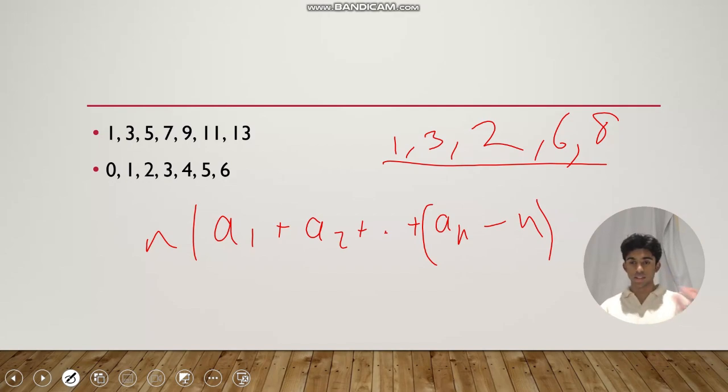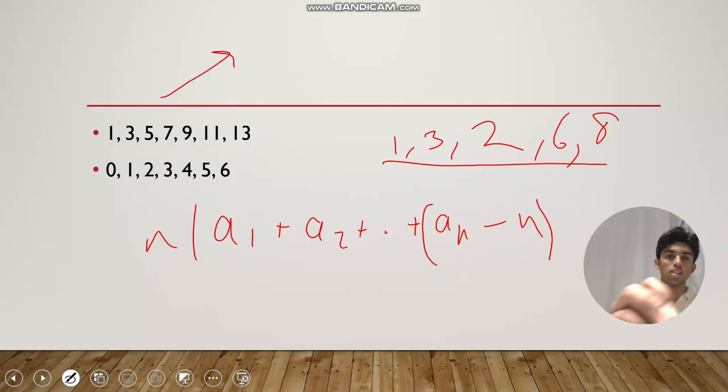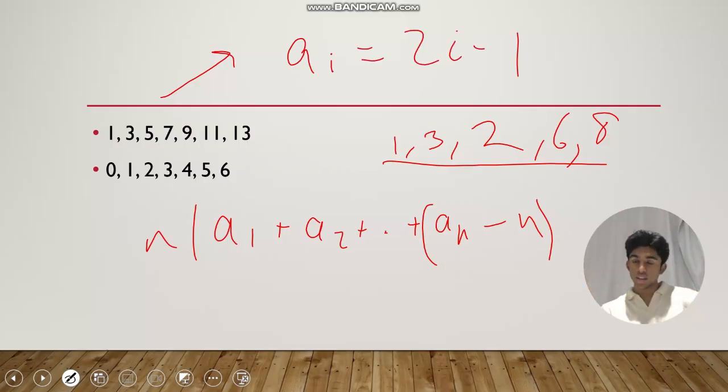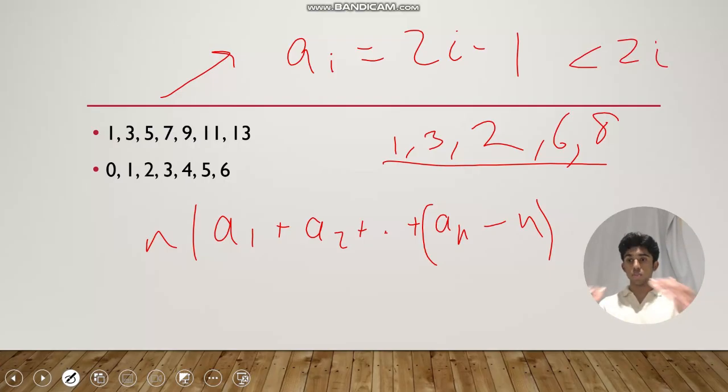And we know that this is the smallest possible, since look at each of these a_i. We have a_i equals 2i minus 1, and this is less than 2i, right? So there is only one other possibility. You can only subtract n from 2n minus 1 one time before it becomes a negative integer.